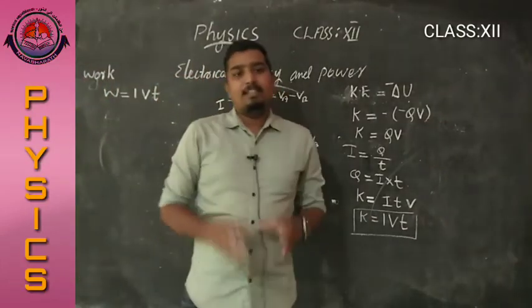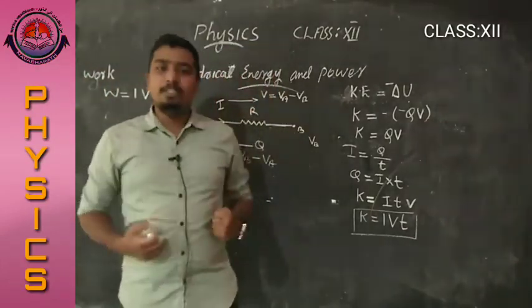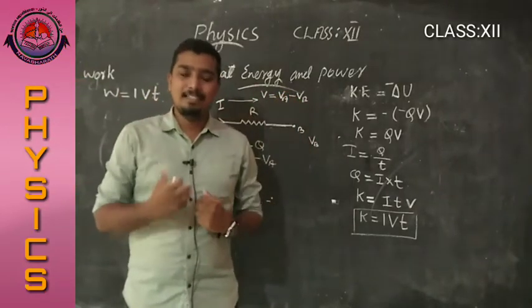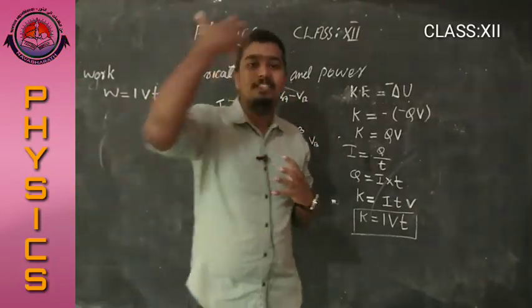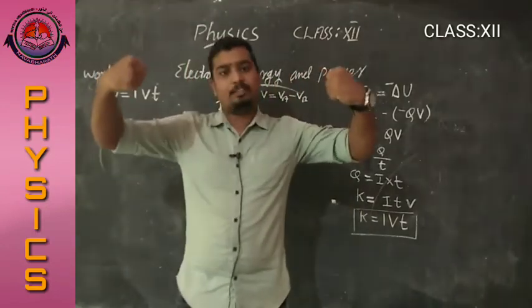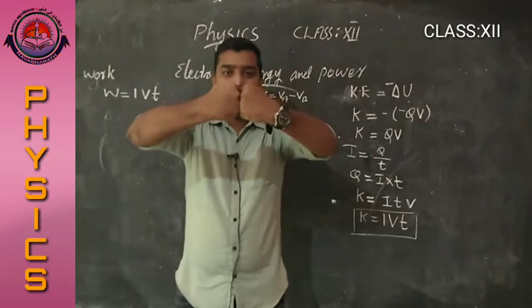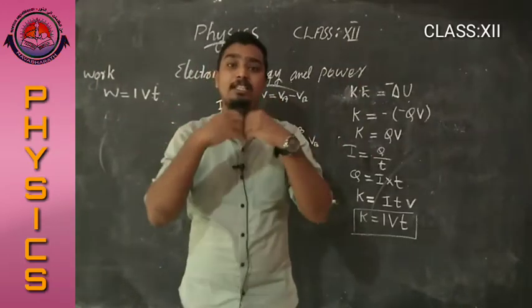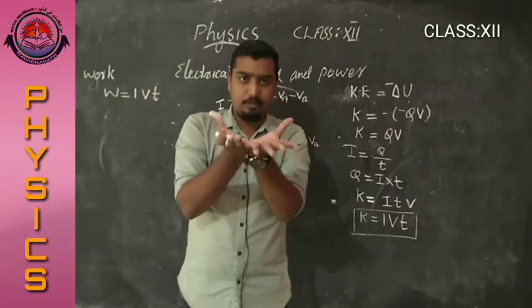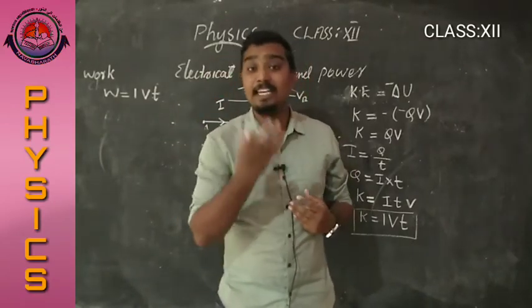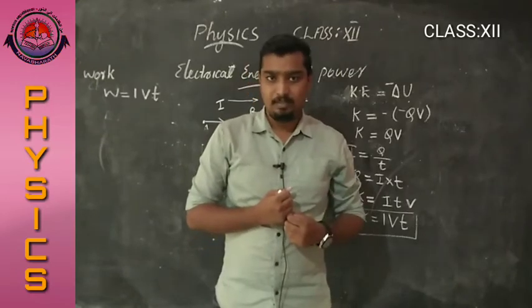If the electrons collide with each other, then that energy changes to heat energy. Due to that collision, energy is dispersed or emitted. That energy is heat energy. Okay, heat energy.